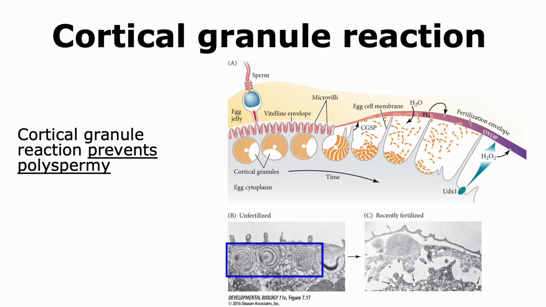Here we're able to see an electron micrograph of cortical granules, and we're able to see how they are no longer present once fertilization has occurred. This is because through exocytosis, their contents are able to form a hard covering around the egg called the fertilization envelope, which does not allow any other sperm to now fuse with the egg cell membrane.